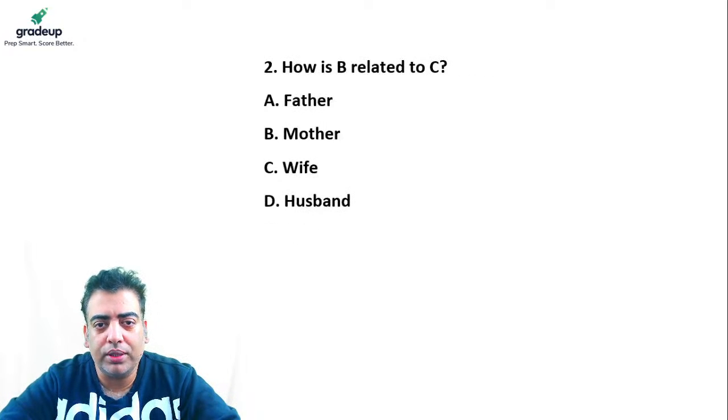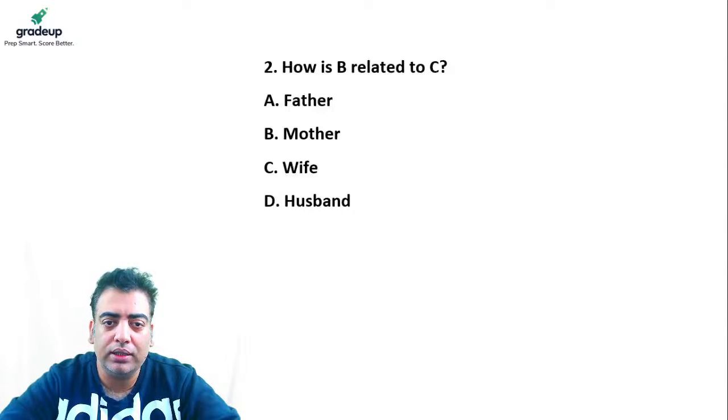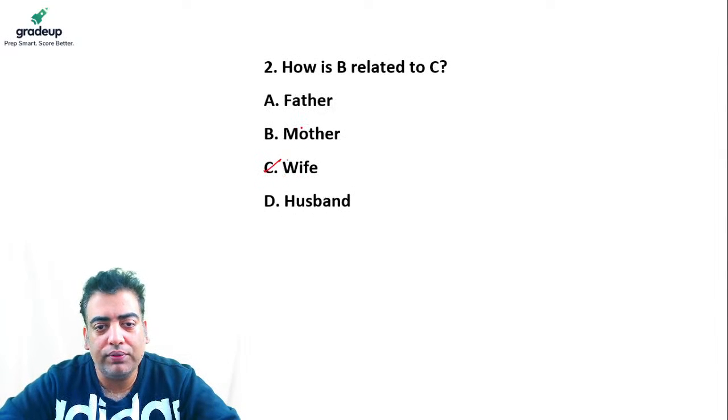Answer for question number two, how is B related to C? So they are husband-wife, right? And B is the wife of C because B is daughter-in-law. So B is the wife of C.